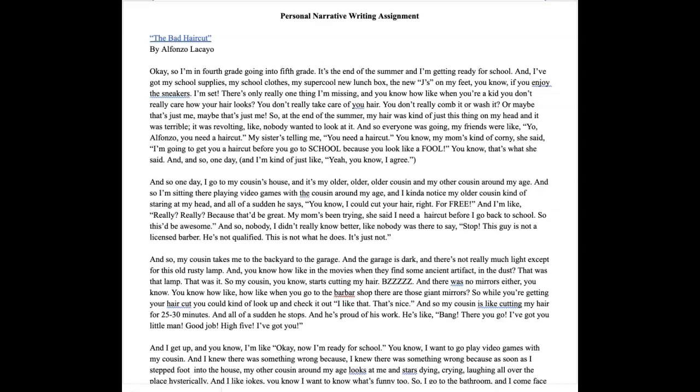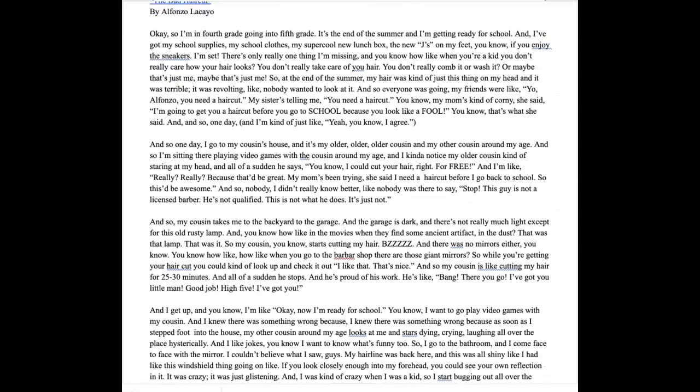And one of the reasons I really like this narrative is because Lacayo takes a very simple event, having his cousin cut his hair, and he really turns it into a rich, entertaining story. And so I think by learning some of the techniques that Lacayo uses in his story, we can write a full, rich, entertaining story as well. So first you want to watch the video. You can read along with the transcript if you want.